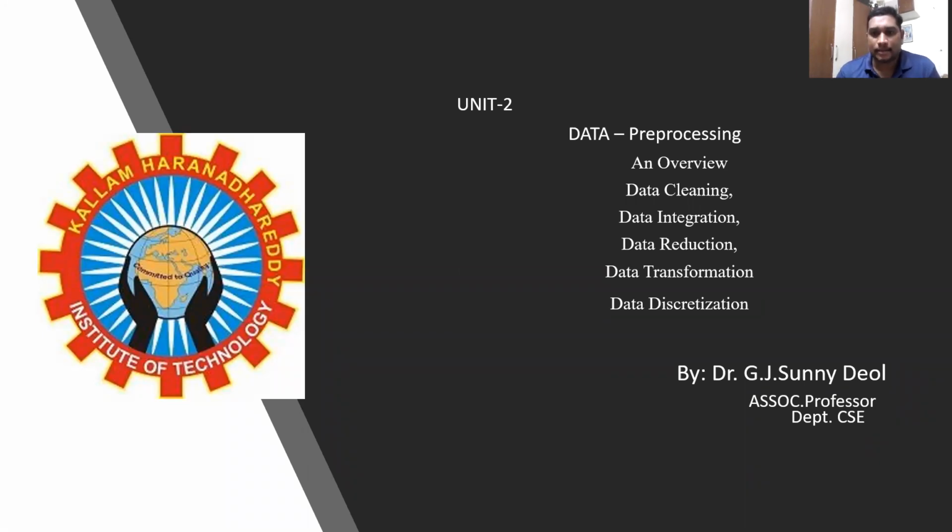In this pre-processing unit, we have various topics, starting with the overview: why we are using pre-processing techniques, and what are the various pre-processing techniques called data cleaning, data integration, data reduction, data transformation, and finally how the data is placed in a particular data warehouse with the help of discretization.